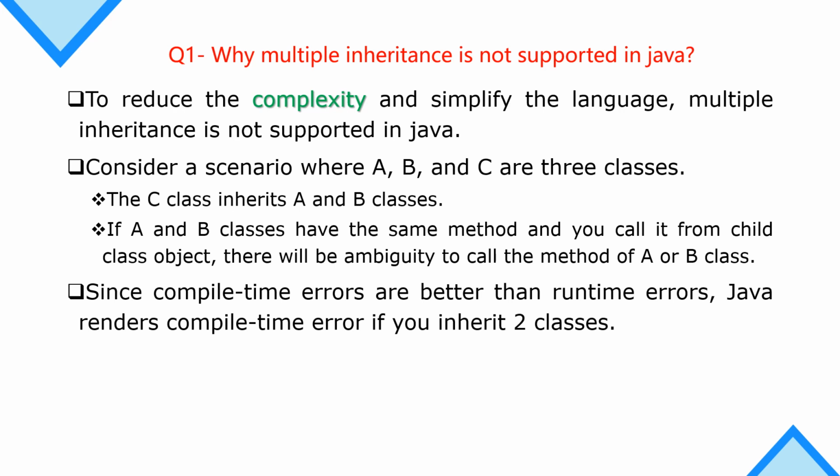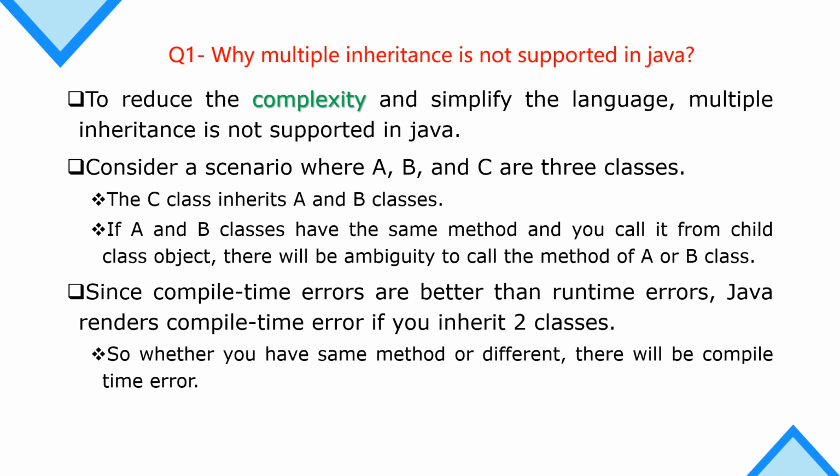The programmer can correct a compile time error very easily. Java will generate a compile time error if you inherit two classes by a single class. So whether you have the same method or a different one, there will be a compile time error.